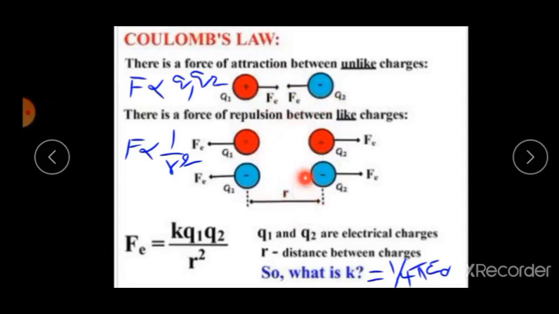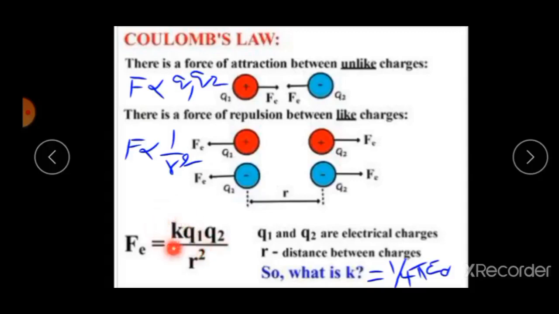Are you clear? Now listen. Electrostatic force is directly proportional to the product of the magnitudes of the two point charges Q1 and Q2 and inversely proportional to R square. Therefore, the electrostatic force is given by Fe is equal to K Q1 Q2 divided by R square.